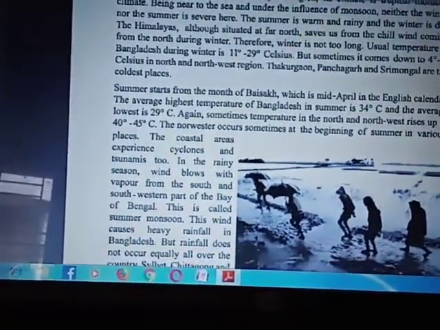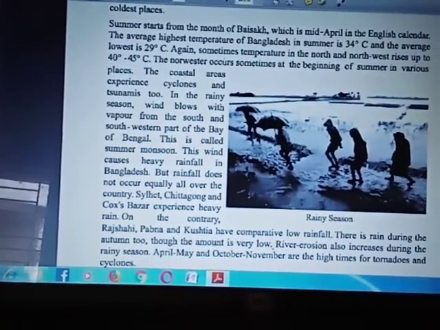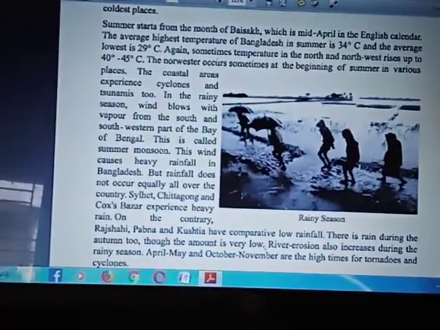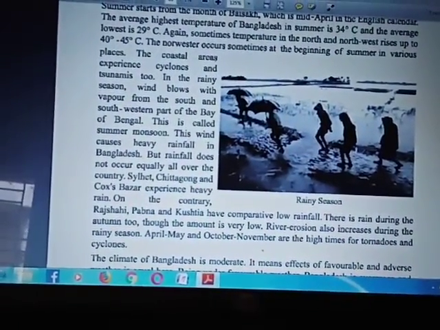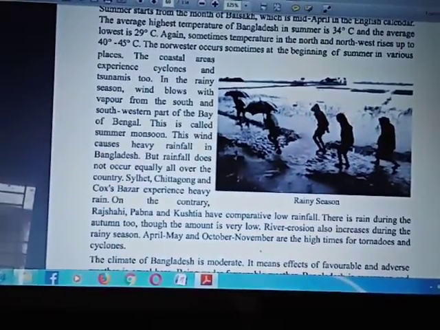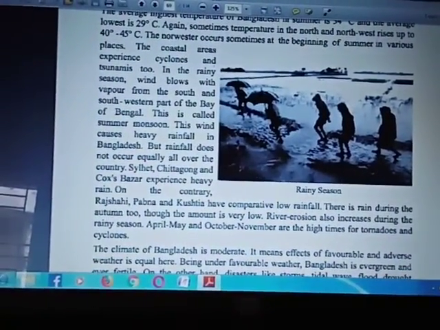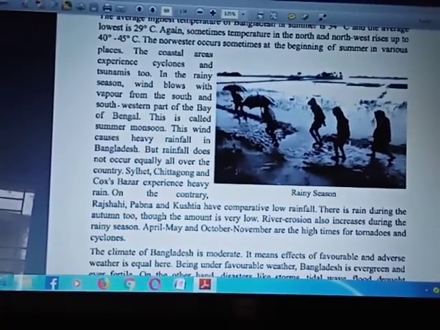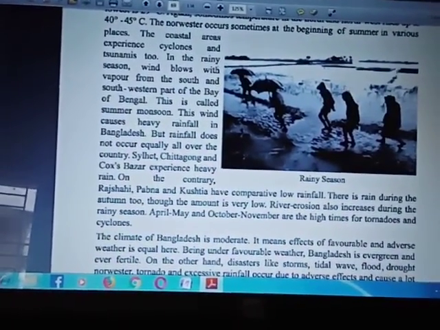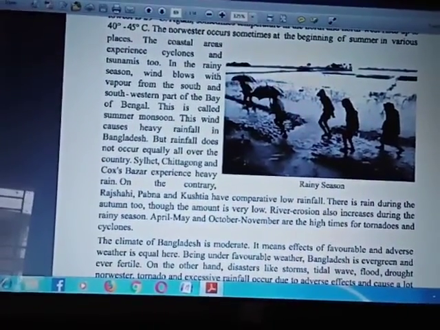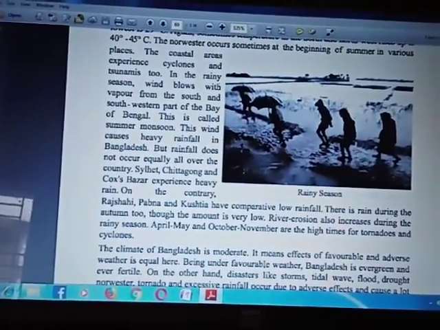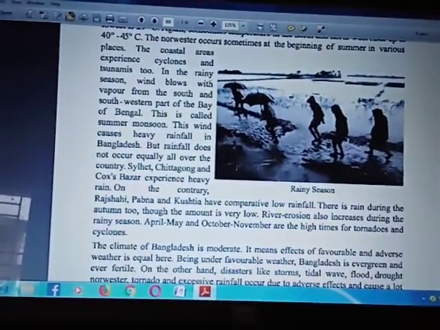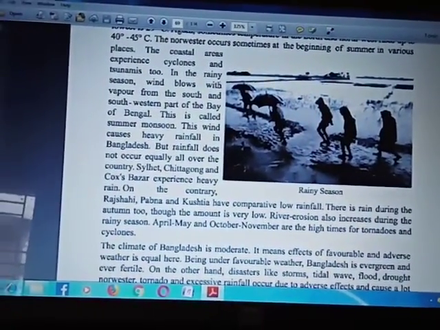Summer starts from the month of Boishakh, which is mid-April in the English calendar. The average highest temperature of Bangladesh in summer is 34 degrees Celsius, the average lowest is 29 degrees Celsius, and in the northwest it rises up to 42-45 degrees Celsius. Nor'wester occurs sometimes at the beginning of summer in various places. The coastal areas experience cyclones and tsunami too. In the rainy season, wind blows with vapor from the south and southwestern part of the Bay of Bengal. This is called summer monsoon.